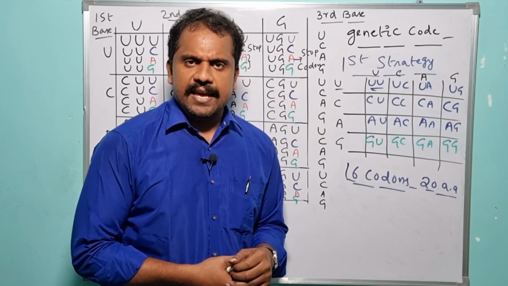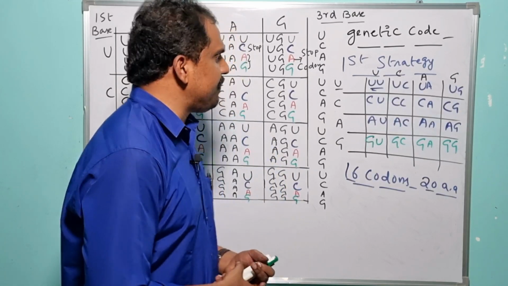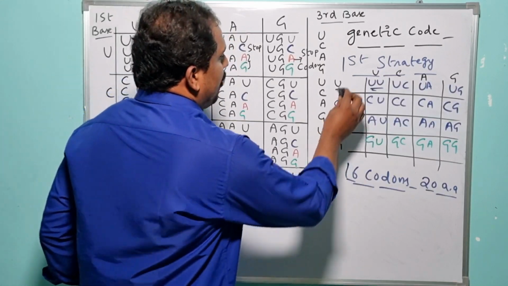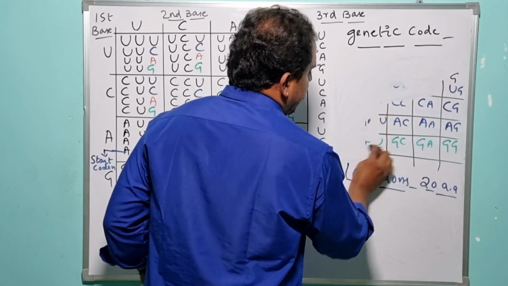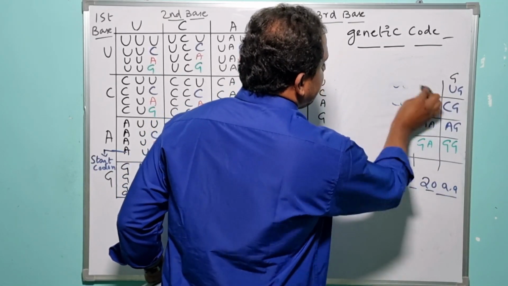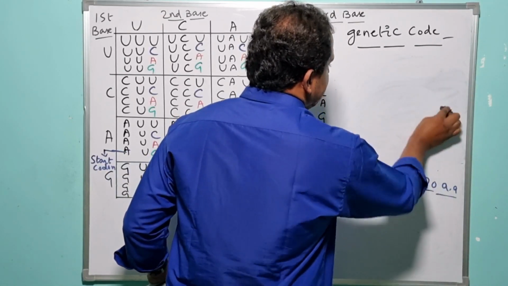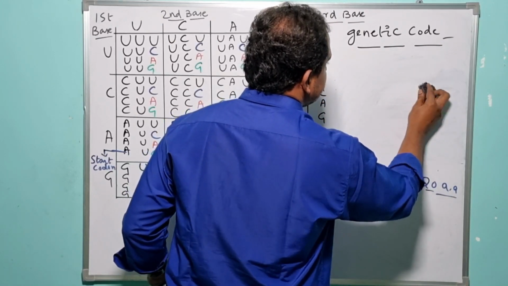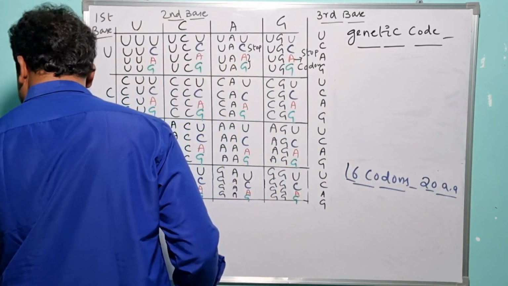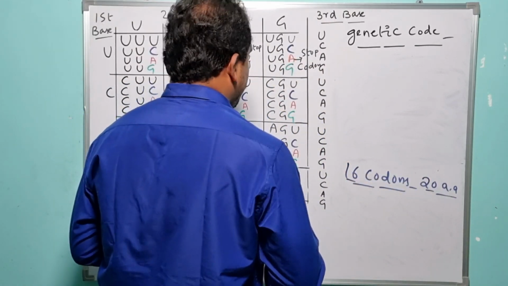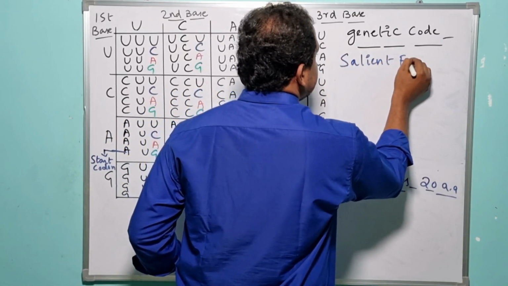So right now we are going to learn the various salient features of the genetic code. Let me erase the things here. We have learned how the specific genetic code was cracked, and now we are going to learn the various salient features of the genetic code in detail. What are the various salient features? Let me write it here. Salient features of genetic code.